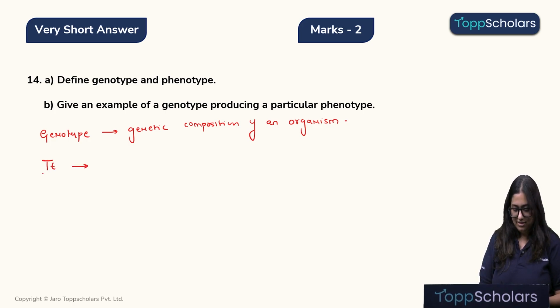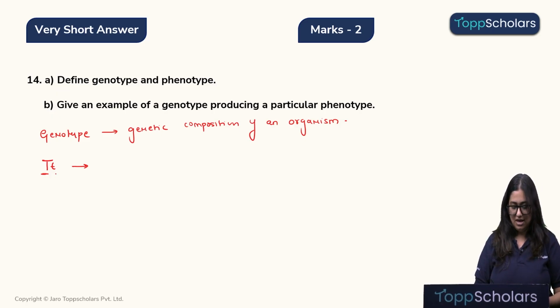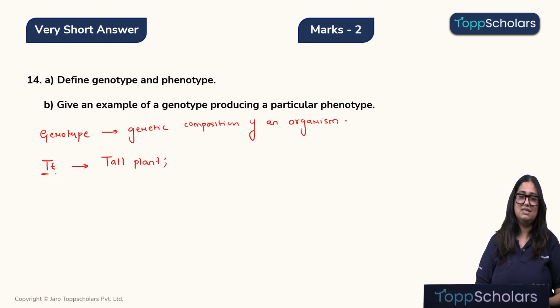Here we know that this is a dominant gene and this is a recessive gene. The dominant gene always expresses itself and therefore this plant will be a tall plant. Let's do another example. If this is a genotype of a plant, then what will be the height of the plant? It will be a dwarf plant.